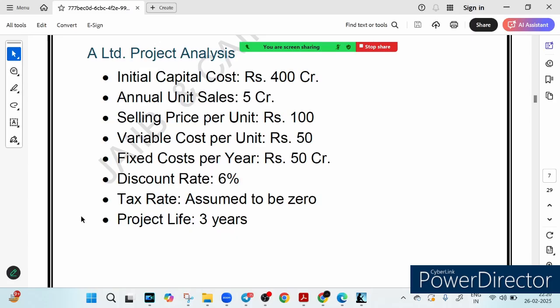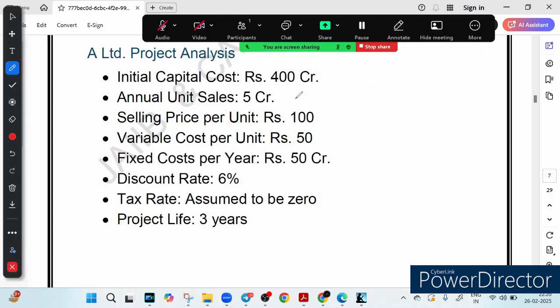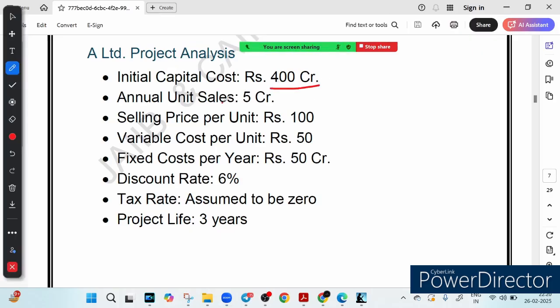So we know this data, right? Capital given is 400 crore. Annual unit sale is 5 crore units, and the selling price is how much? 100. We multiply both of them, and it will be 500 crore, isn't it? 500 crore. Now we divide it into two parts.